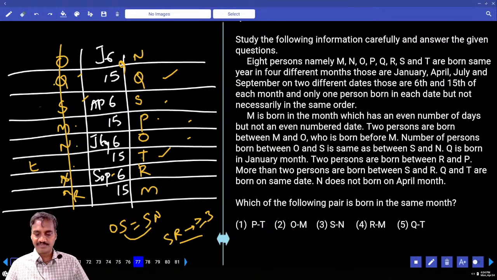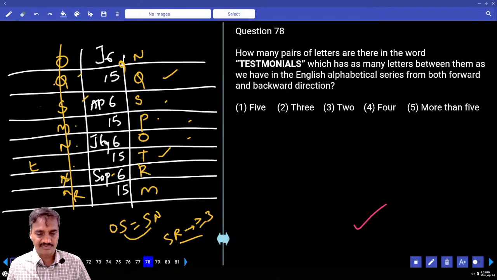Then, which of the following pairs is born in the same month? P and T, were they born in the same month? No. And O and M? No. S and N? No. And R and M? They were born in the same month, so that is the answer for 77.